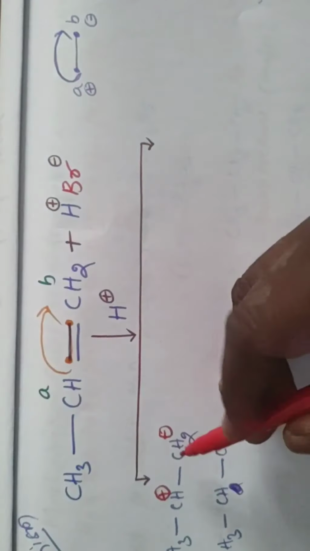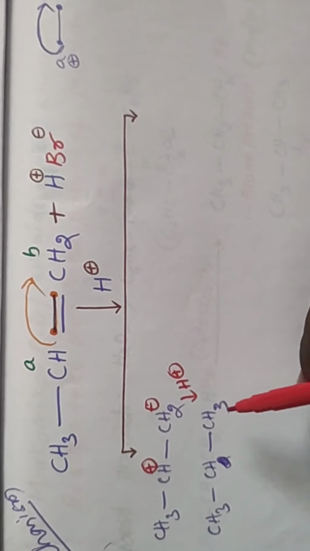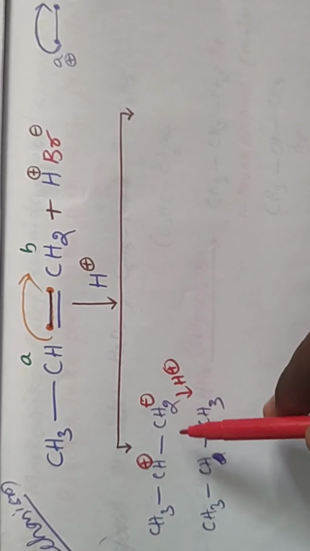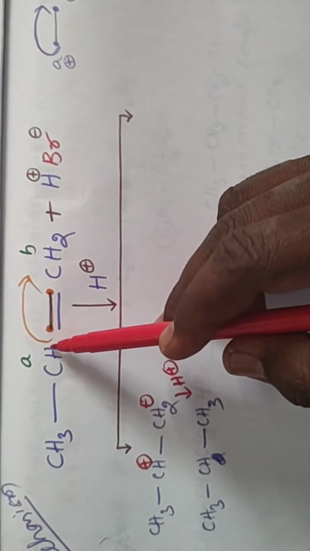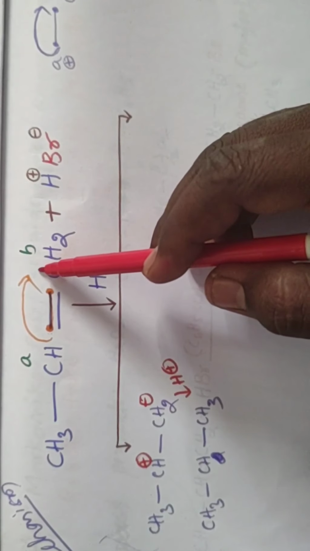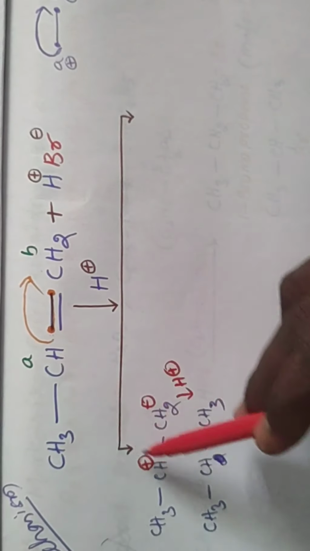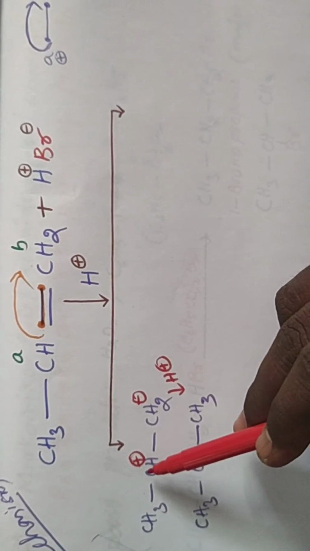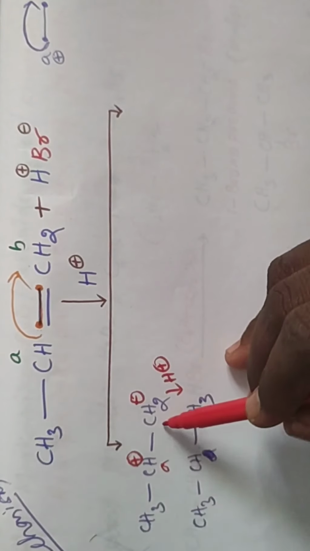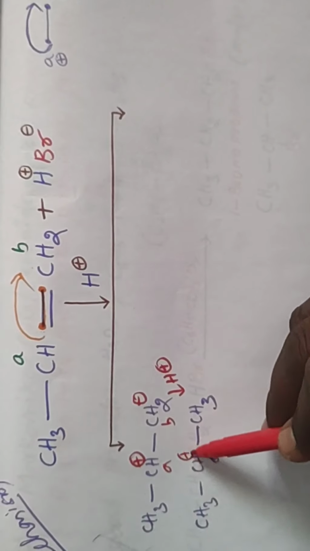Okay, by adding H plus, CH3 CH plus CH2 minus. After the breaking of the bond from the A carbon to B, this electron shifts to the B carbon position, so we get a negative charge, and the loss of electron by the A carbon gives a positive charge. So the electrophile H plus is added to which carbon position? This is the A carbon, this is the B carbon position. So we get CH3 in this position, and a positive charge in this position.